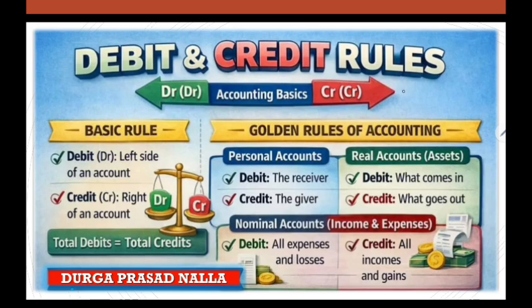There are two approaches called traditional and modern. Traditional approach is also called as golden rules of accounting. Under golden rules of accounting, the business transactions are categorized under three: personal account, real account, and nominal account.